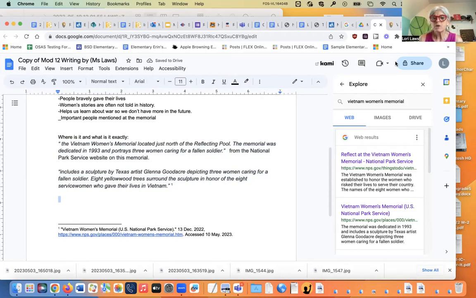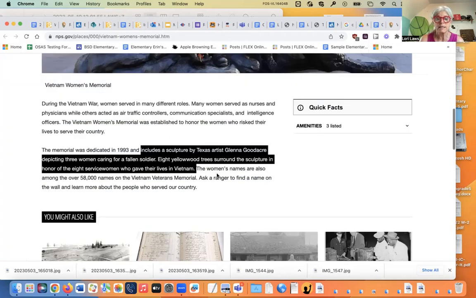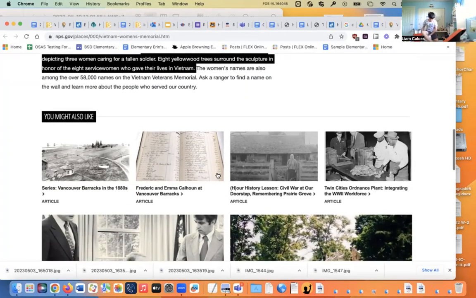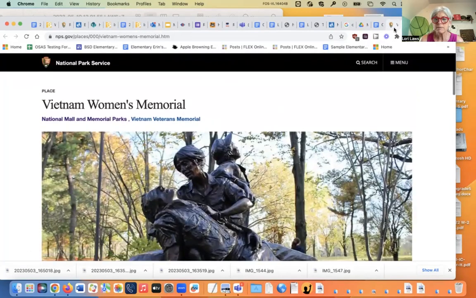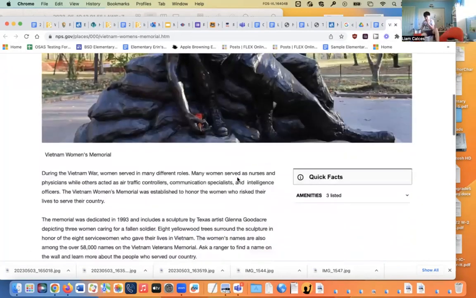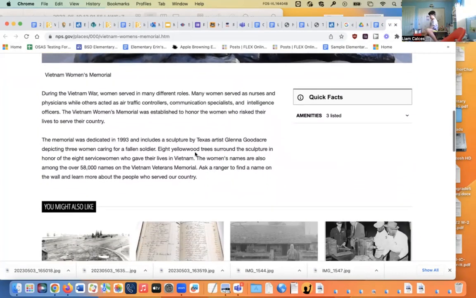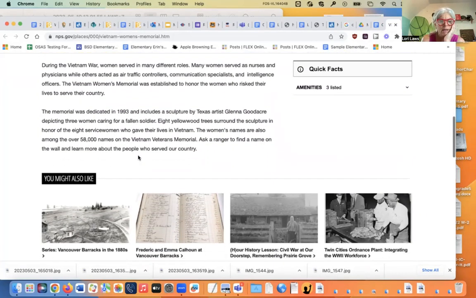All right. So a few things that I'm going to do right now. I'm just kind of reading the article and taking out some information. It didn't have much more information here, so let me see if this one does. I kind of want to know, who are these eight servicewomen who gave their lives in Vietnam?